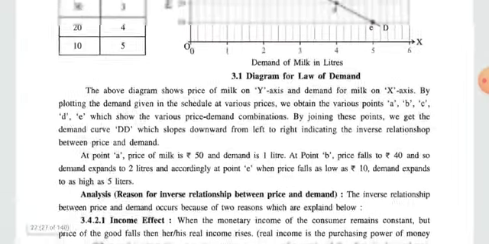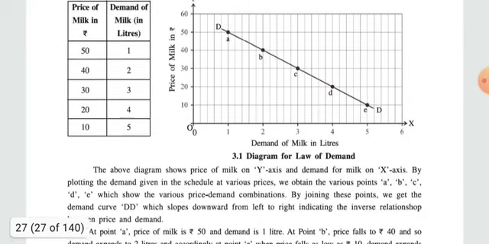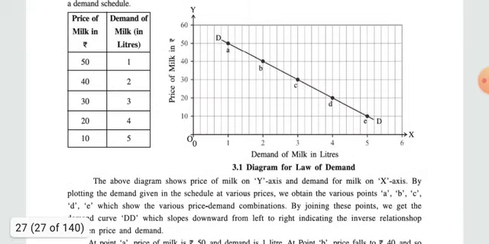So now let us discuss the theory part which is given over here in this particular paragraph. The above diagram shows the price of milk on the y-axis and demand for milk on the x-axis, which we have already discussed.